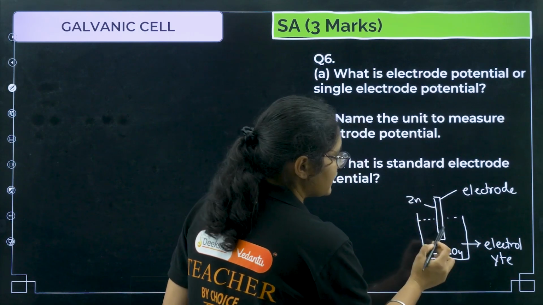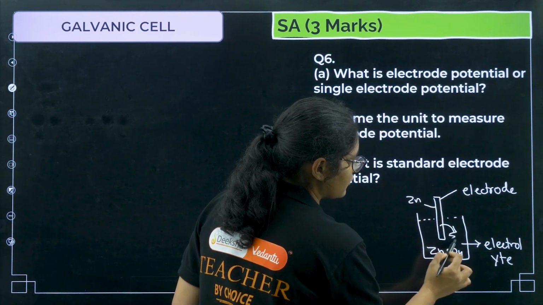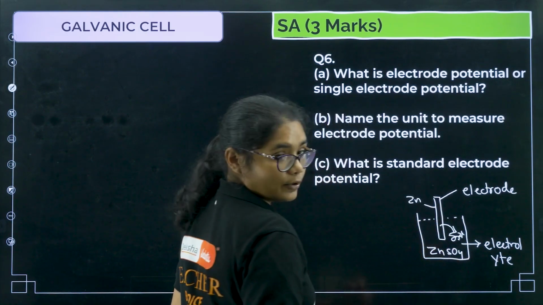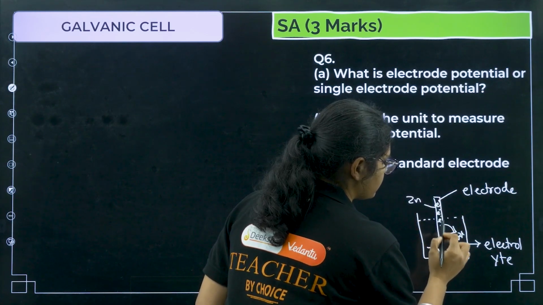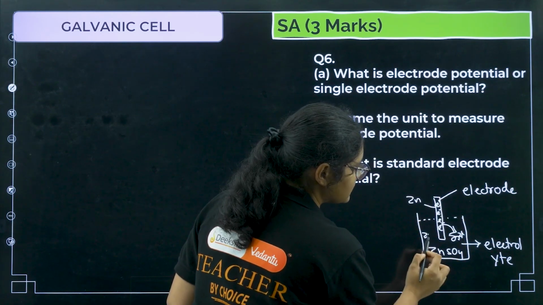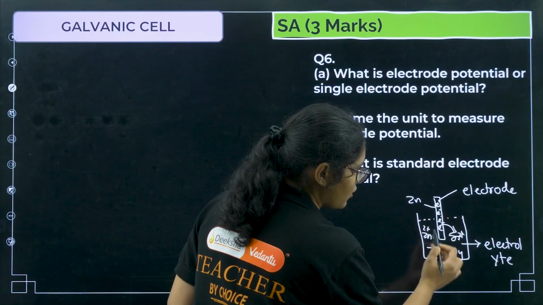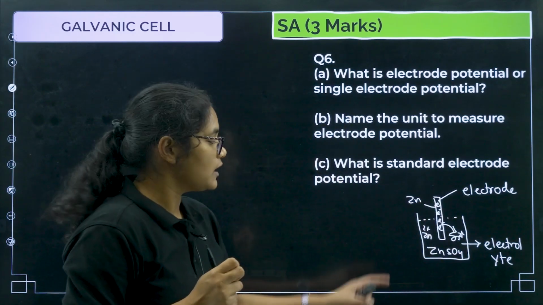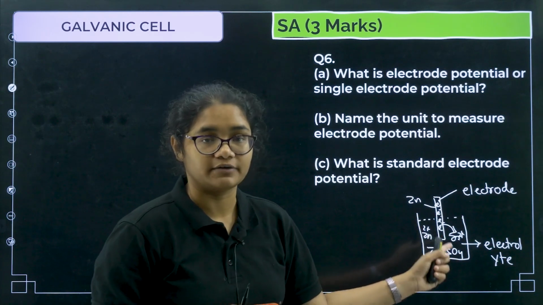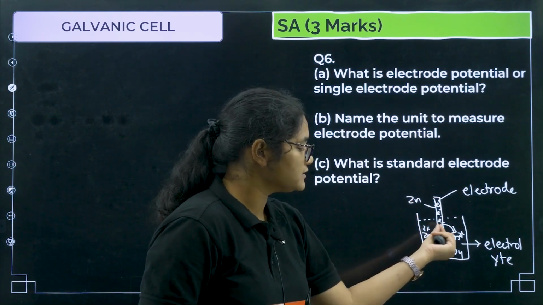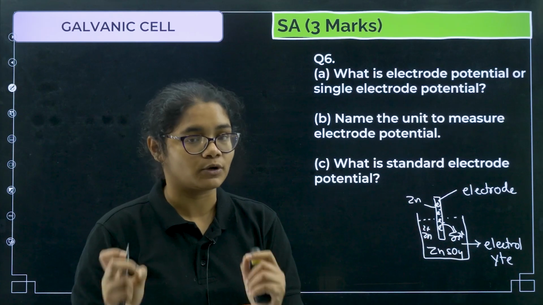So now what happens, the zinc comes out of the zinc rod as Zn2+. Zn2+ comes out, and here we are left with electrons. So outside, Zn2+ ions are present, and in the rod electrons are present. So there is a charge difference, because of which a potential difference is generated, right? The potential difference generated here is called the electrode potential.